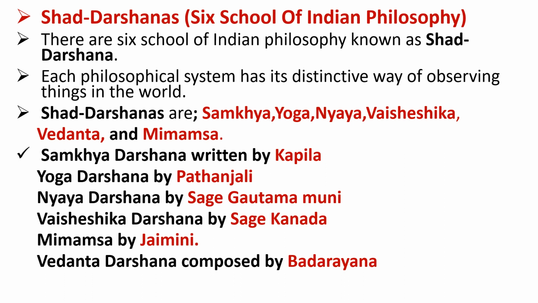Samkhya Darshana was written by Kapila, Yoga Darshana by Patanjali, Nyaya Darshana by sage Gautama Muni, Vaisheshika Darshana by sage Kanada, Mimamsa by Jaimini, and Vedanta Darshana composed by Badarayana.